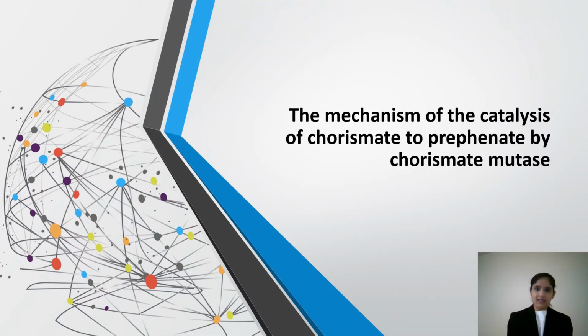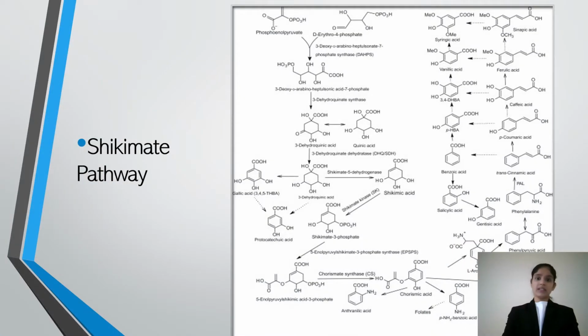Good morning, everyone. Today I would like to talk about the mechanism of the catalysis of chorismate to prephenate by chorismate mutase. Chorismate mutase is a central enzyme in the shikimate pathway.